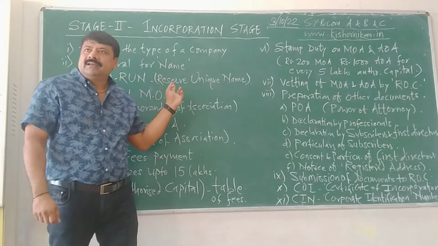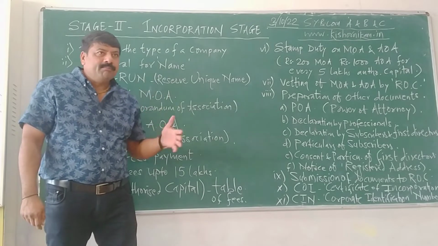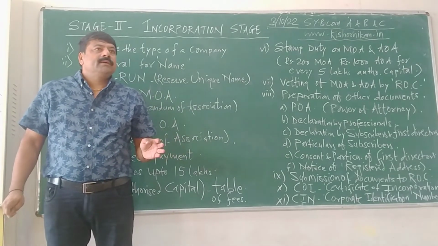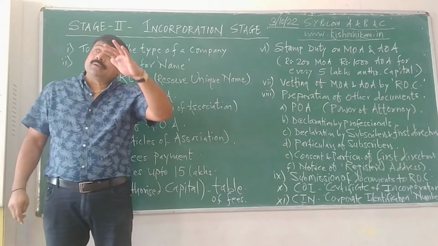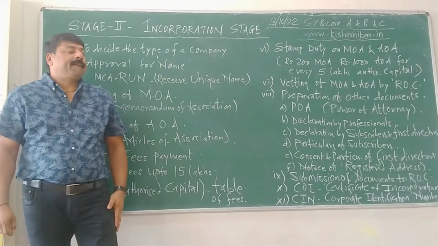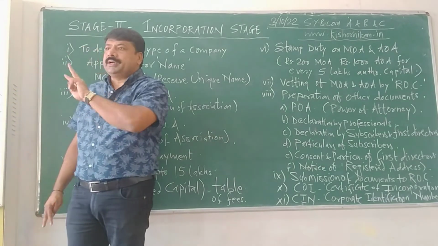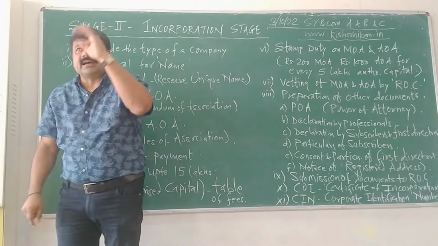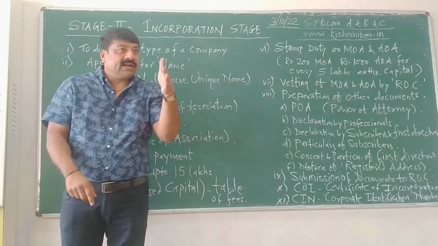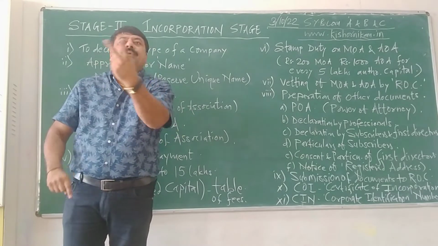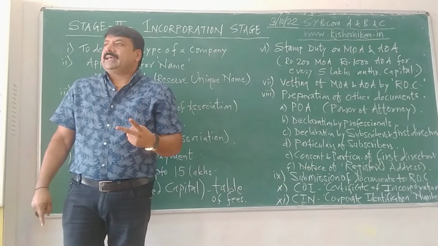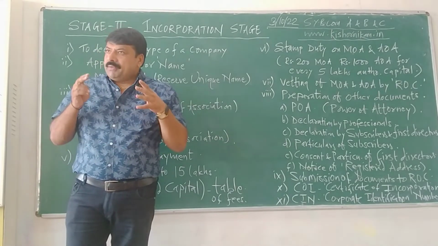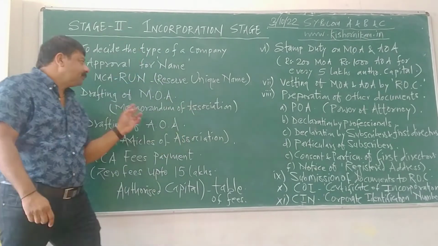Now it is online. The MCA 21 portal has simplified this procedure in a very excellent way. पहले क्या होता था? पब्लिक नोटिस देना पड़ता था पब्लिक न्यूज़पेपर्स में, at least 2 highly circulated newspapers, public notice that we are registering this company in Pune. अभी ये करने की जरूरत नहीं पड़ती. ऑनलाइन 2 मिनट में चेक हो जाता है. Is that clear? Because the database has been centralized by the government of India.